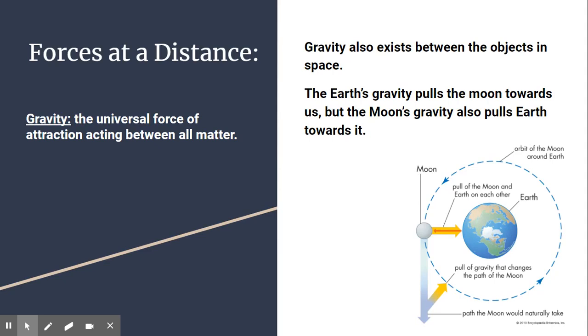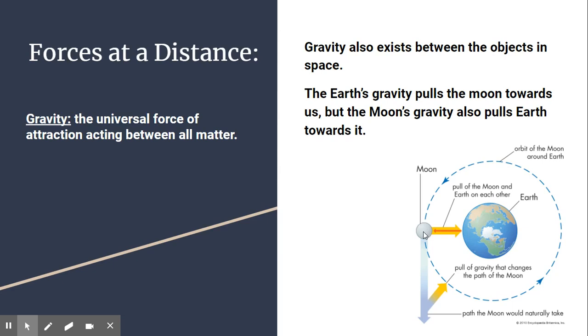You may have heard the term that you're weightless in space because there's no gravity. Gravity exists, but where you're at in space, your mass is so small compared to the masses of other objects, like the Moon and Earth. Earth is pulling on the Moon. The Moon is pulling back on the Earth.